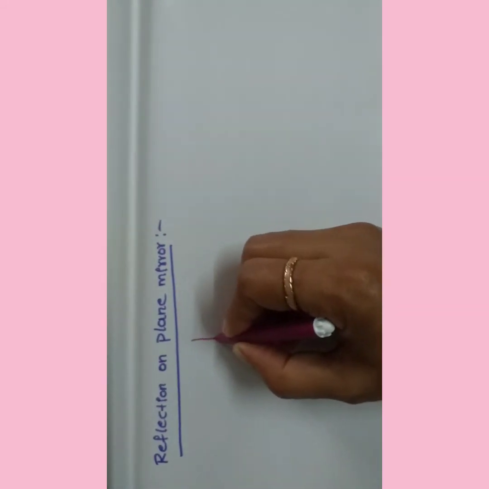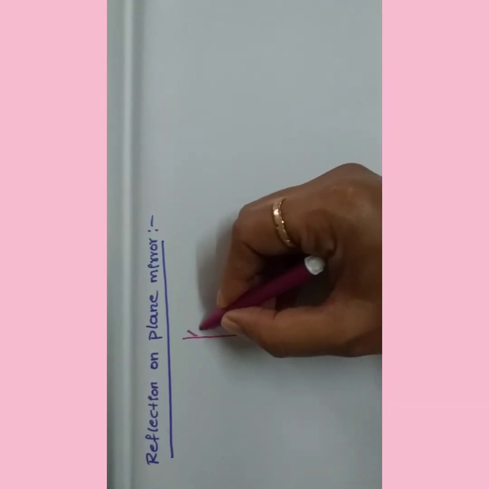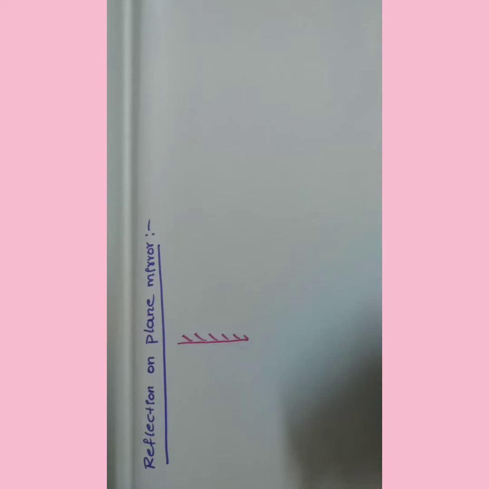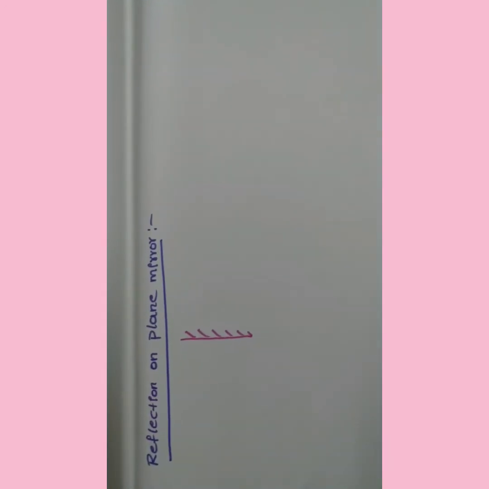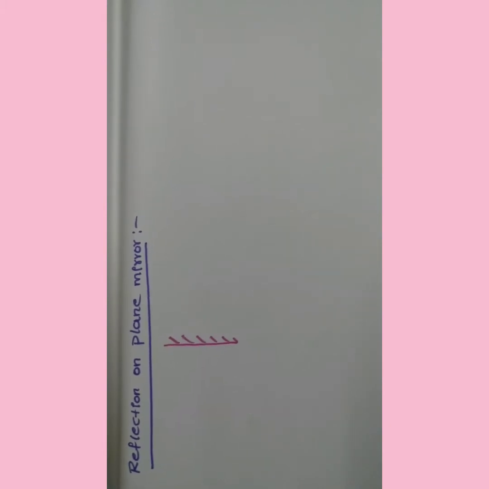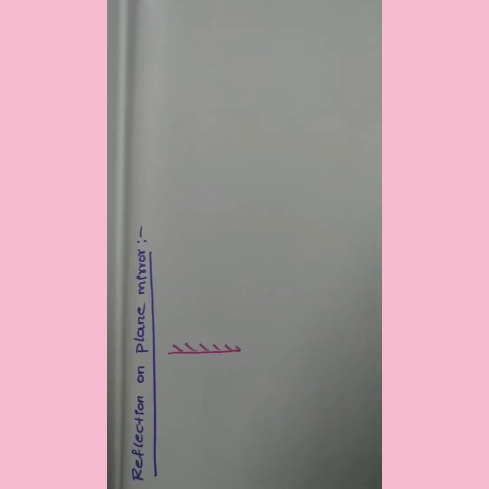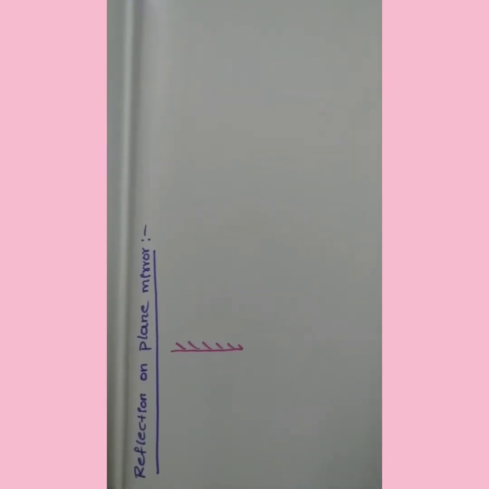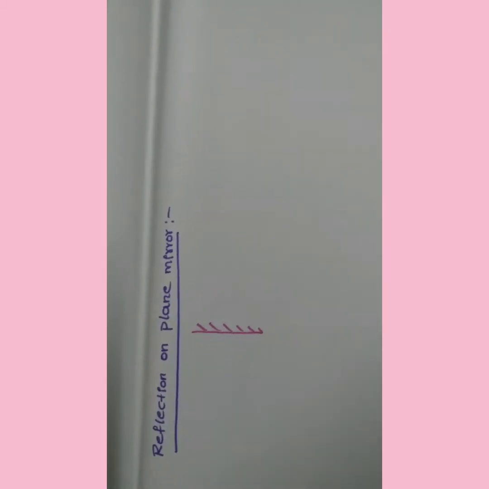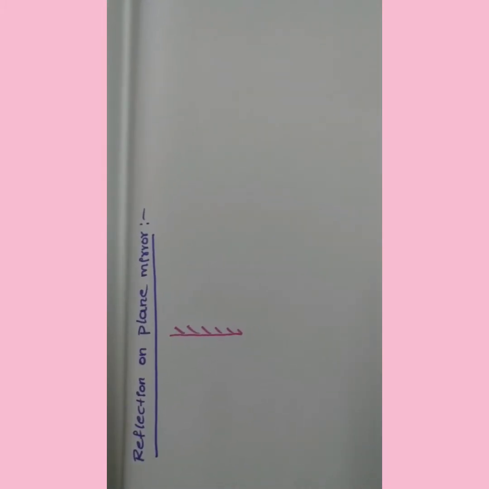Very simple, learners. Take one plane surface. If one side of the surface has a coating applied, then this surface will act as a plane mirror. For example, in our houses we are using many kinds of plane mirrors. It means on the back side of that mirror some coating is applied. Due to that, we are able to see our face in the mirror. The same logic applies here. Let's see how the reflection phenomenon takes place on a plane mirror.